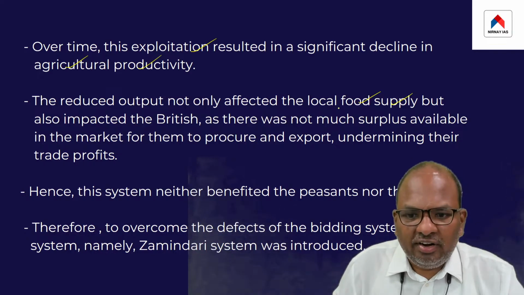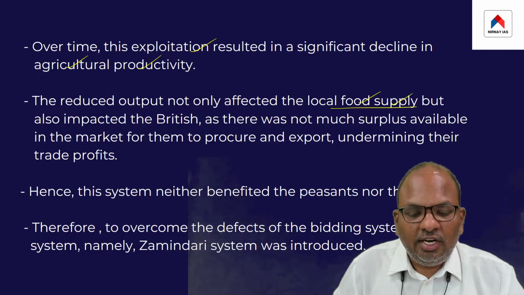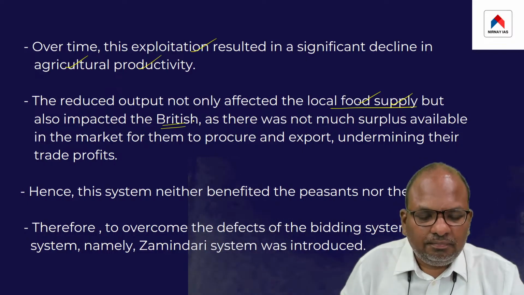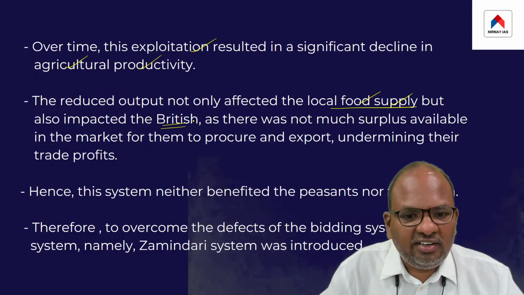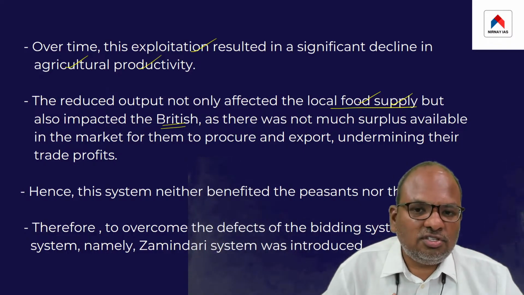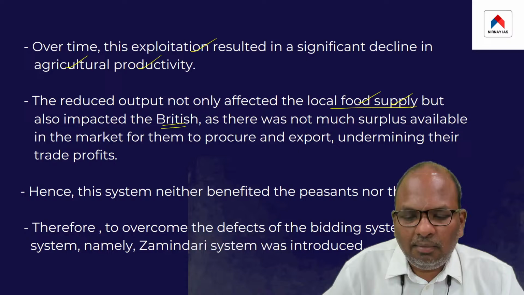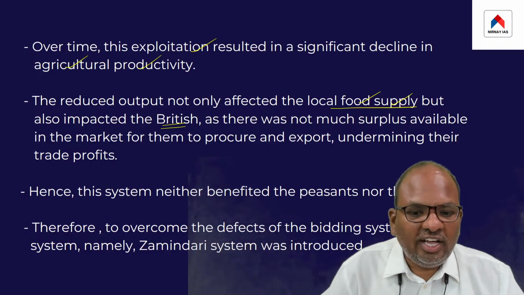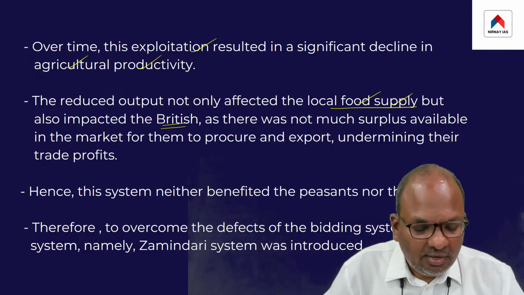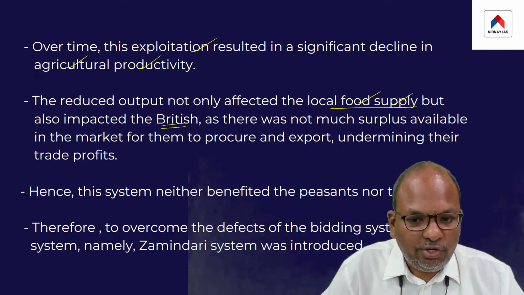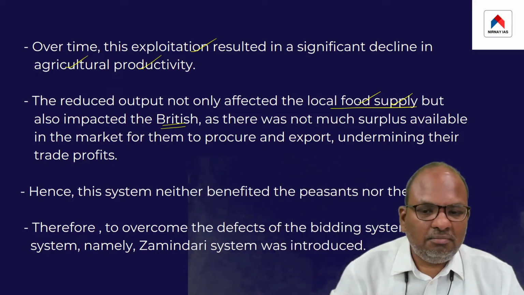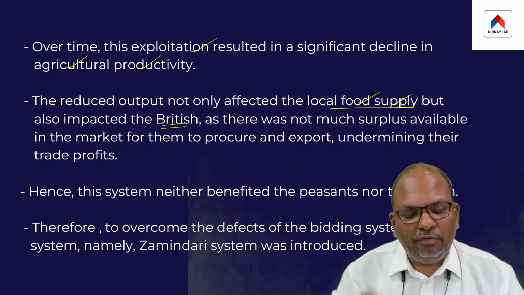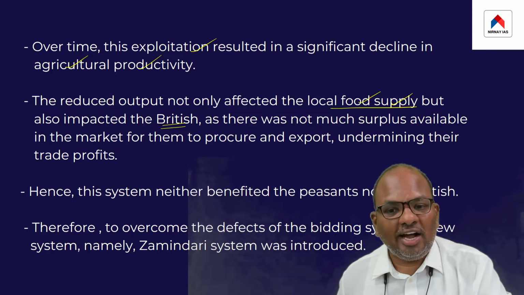it also impacted the British. This was because, since there was not much of a surplus available in the market, the British were not able to procure the agricultural produce and export the same, as a result of which the profits of the East India Company also began to suffer.